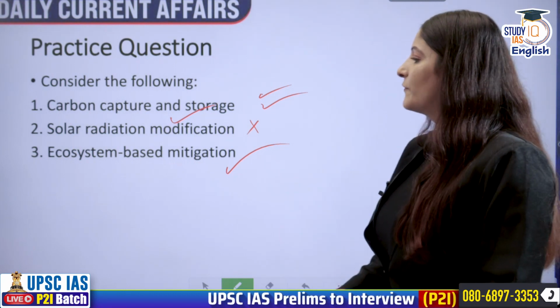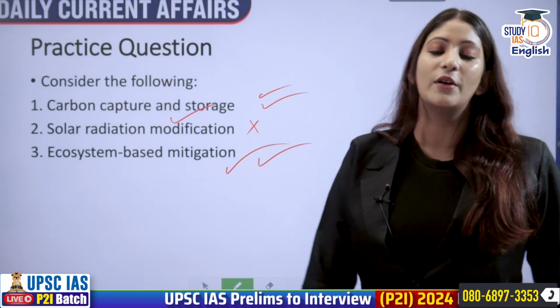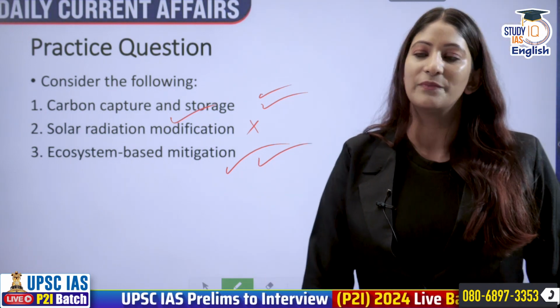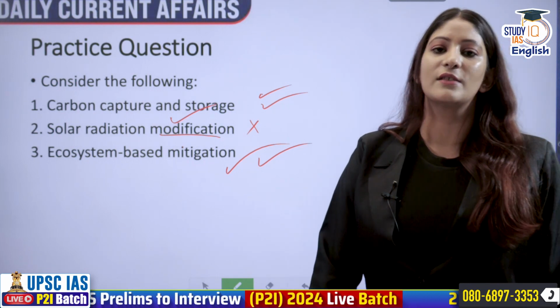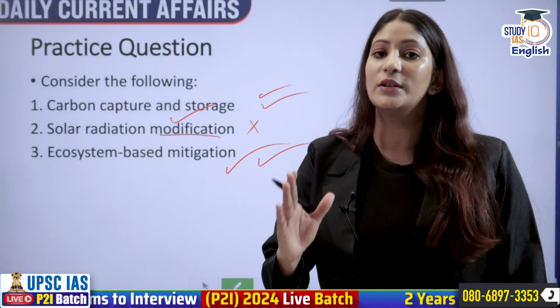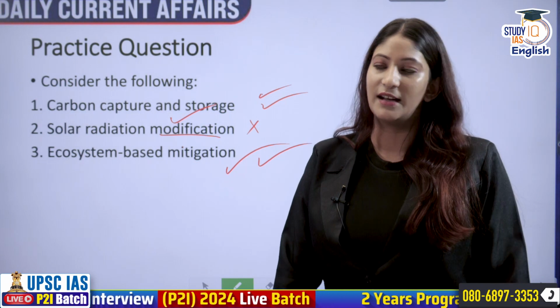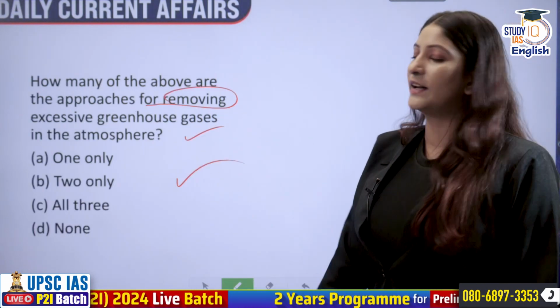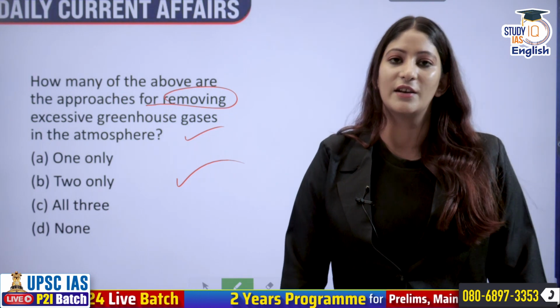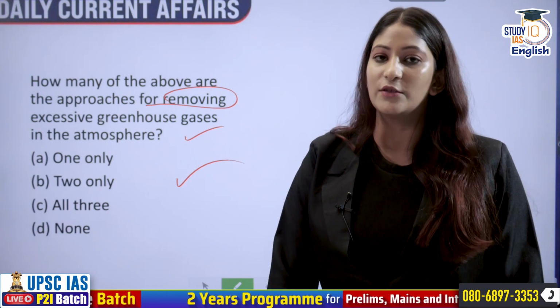So this is, of course, a nature-based solution for removing excessive carbon. The first is there, third is there, not the second one, although it is also a technique to ensure that the temperatures do not rise, right? So first is correct, third is correct, second is not correct. Two only will be the correct answer. Most of you have answered it correctly. I will take your names by the end of this class.